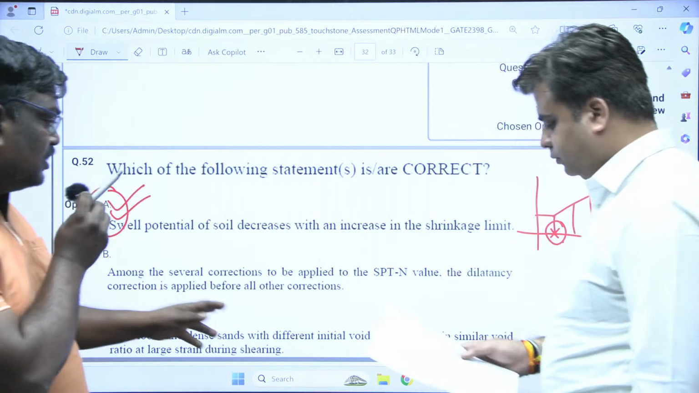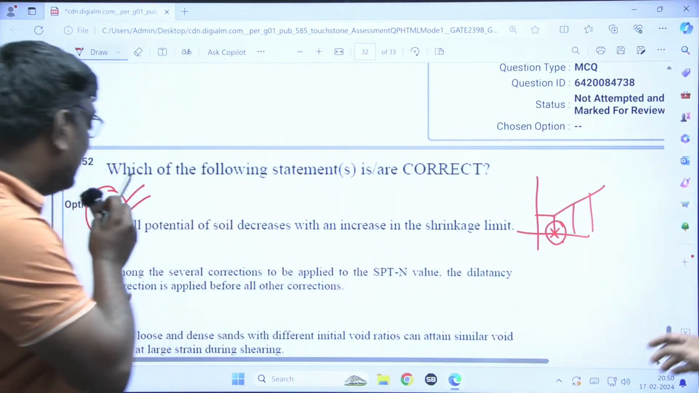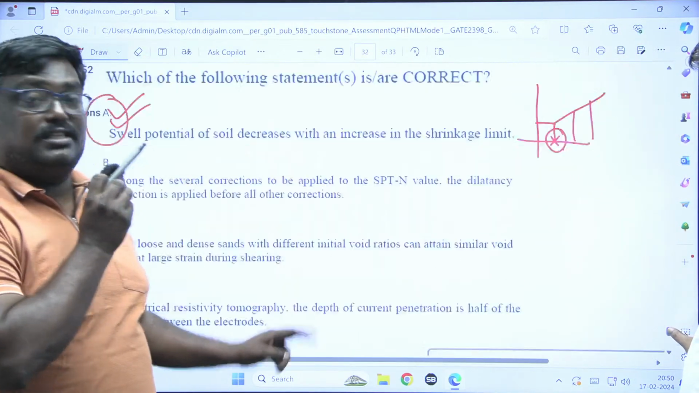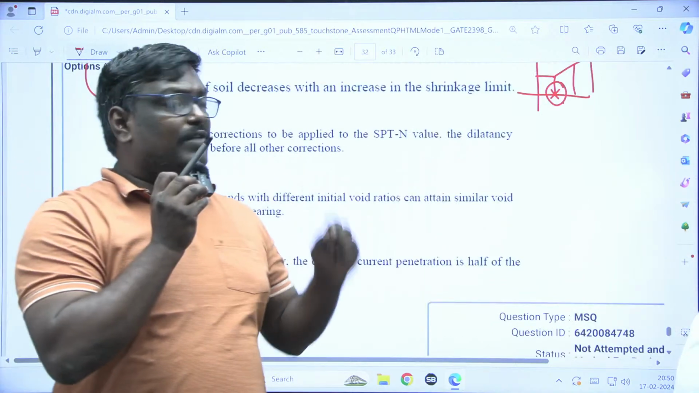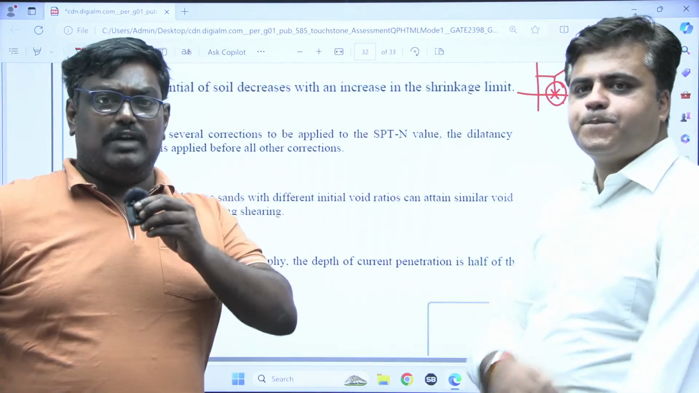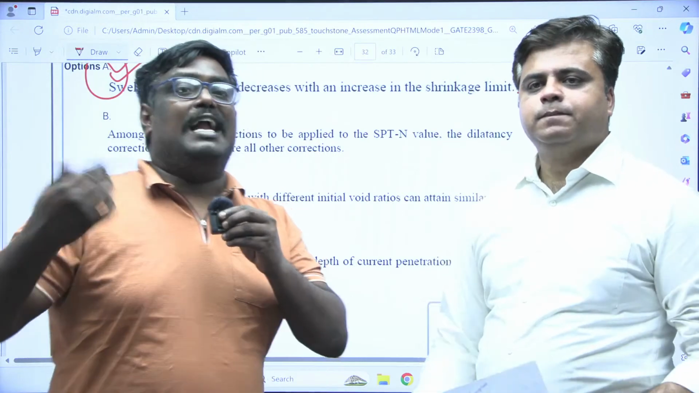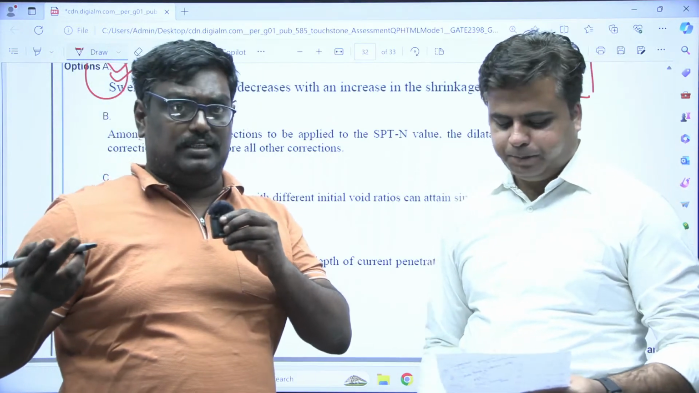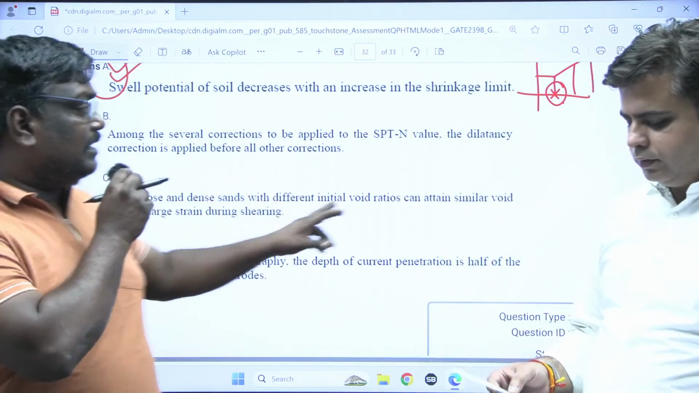Among the several corrections to be applied in SPT, the dilatancy correction is applied before all the corrections. No, students. First, the correction we have applied. In a standard penetration test, we have two corrections. So here we will not apply that.